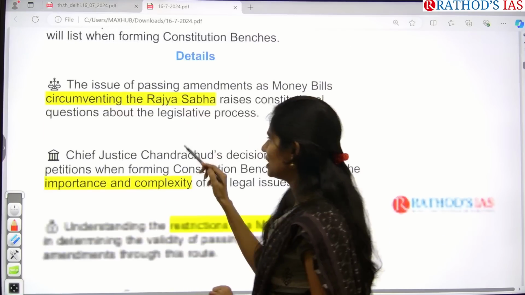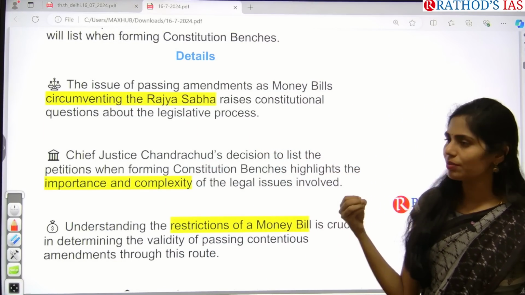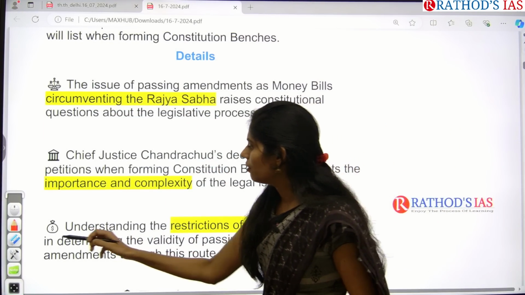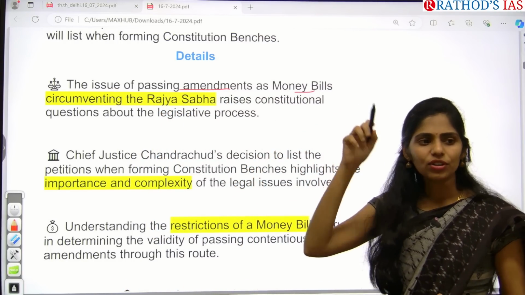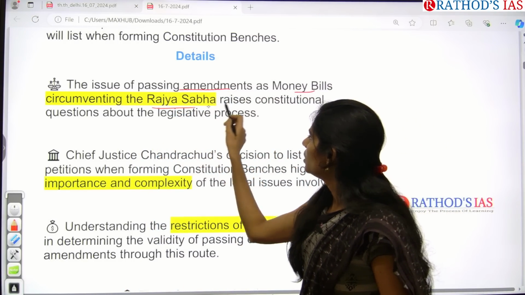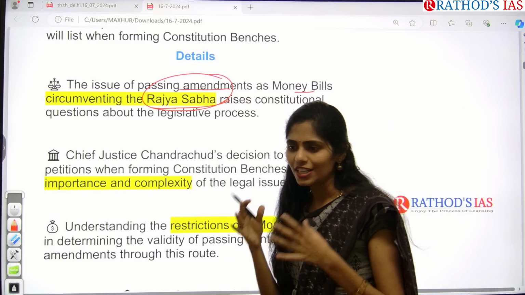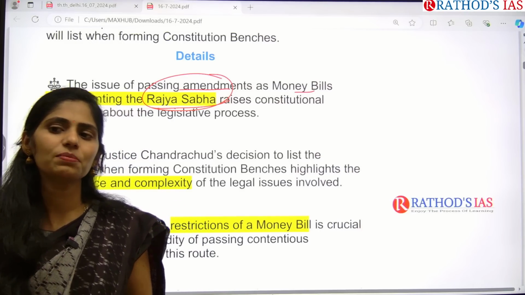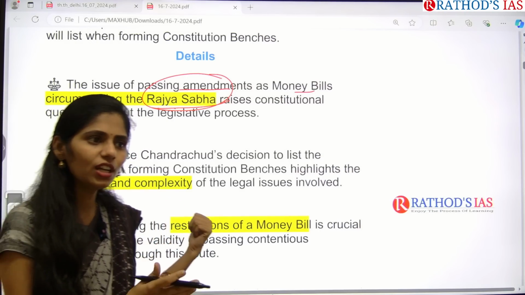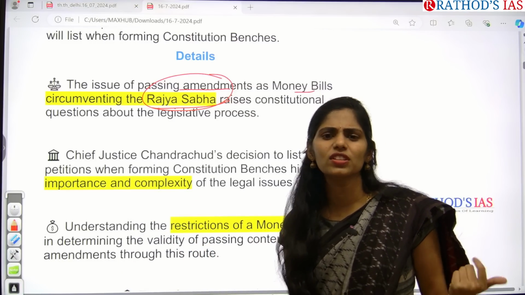Okay, now if you see the key points that you have to note from this article: whenever we are passing the amendments as money bills, it will be diverting Rajya Sabha. So it is one of the important questions now. So what is the relevance of Rajya Sabha? Whenever central government is trying to pass the major bills in the form of money bill to divert or to override this Rajya Sabha, then what is the need of this Rajya Sabha?